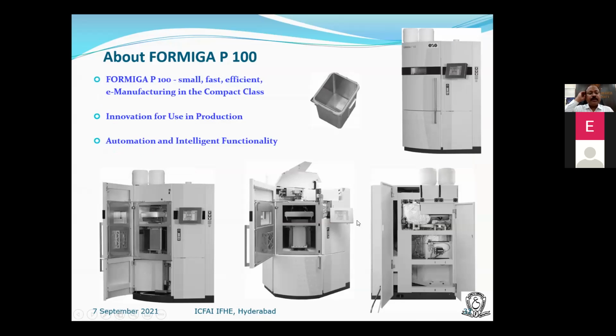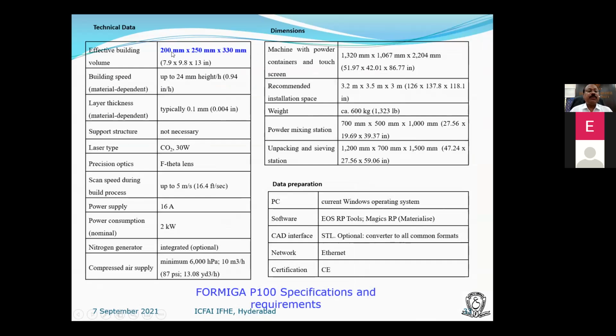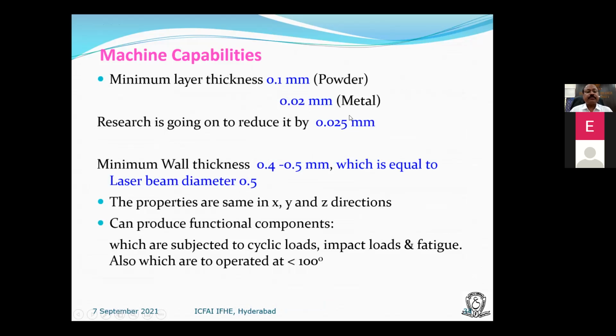This is the 3D printing system at our lab or center. The maximum build size is: this is the x-axis, this is the y-axis, this is the z-axis. The x-axis is 200, y-axis is 250, z is 330. That is the maximum build size that we can go for. So the effective build volume is 200 by 250 by 330. The laser type is a carbon dioxide laser, 30 watts power.